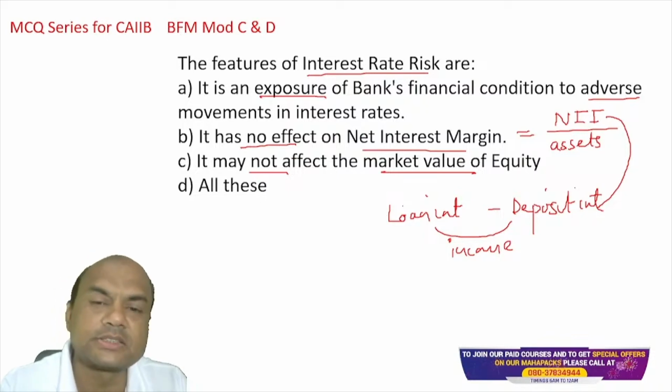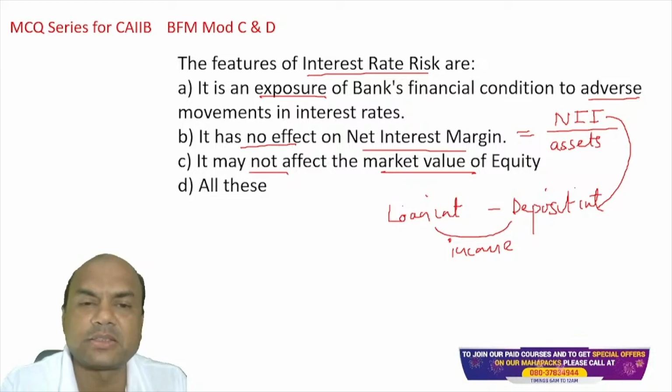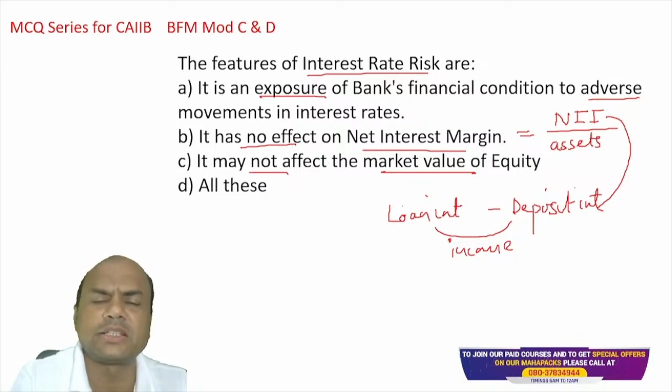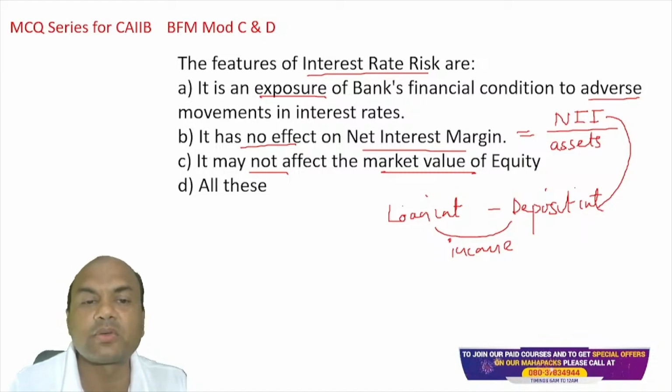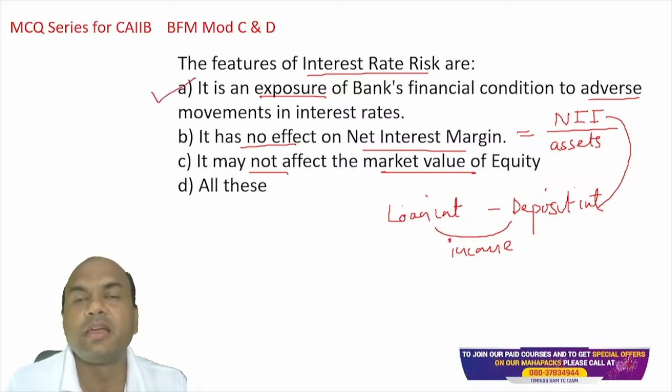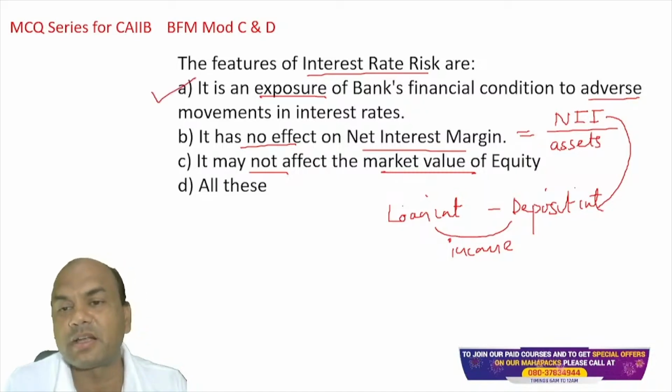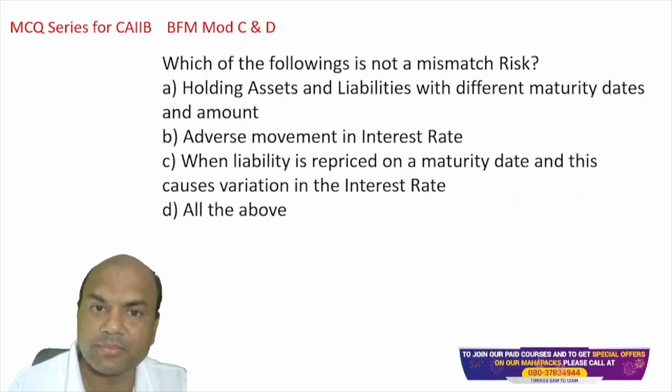Don't follow this concept in your CAIIB. CAIIB is not all of these, none of these. It's not compulsory that these answers will be there. The correct answer over here is A. It is an exposure to bank's financial condition to adverse movement in the interest rate. It has an effect on NIM. It may affect the market value of the equity. Okay, that is the point, correct one.